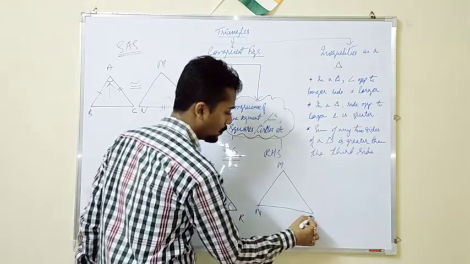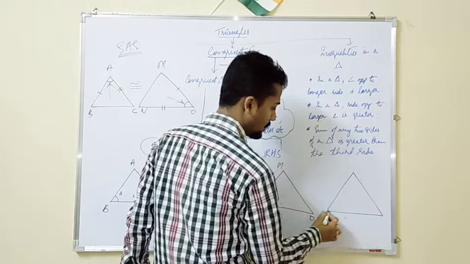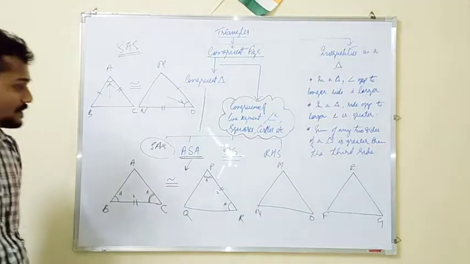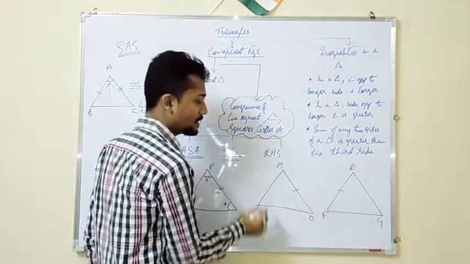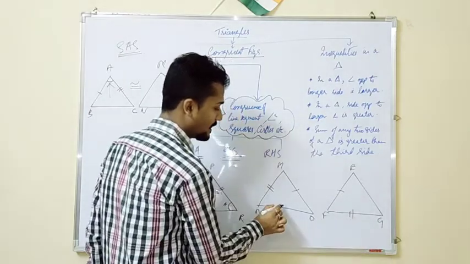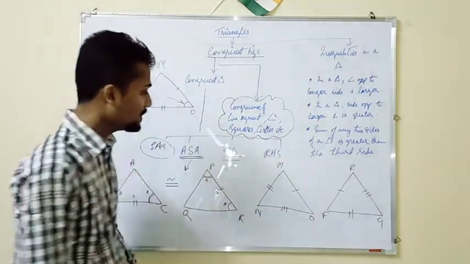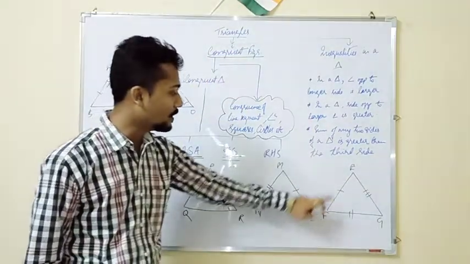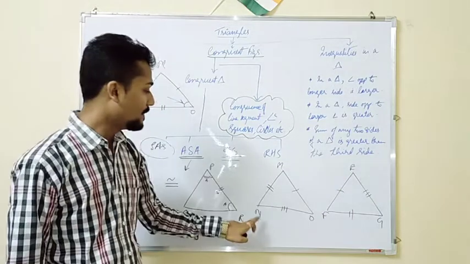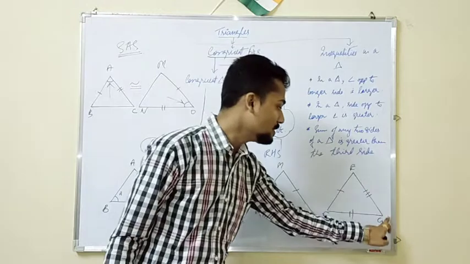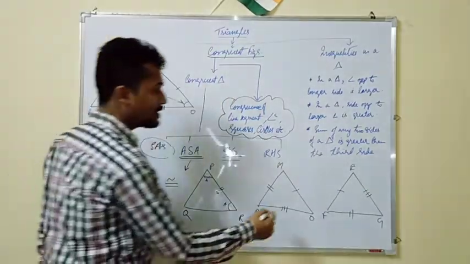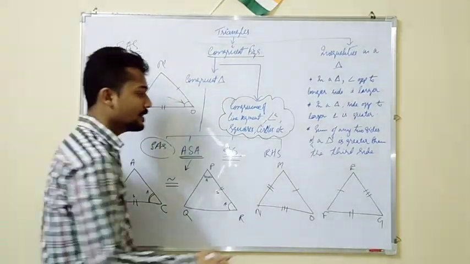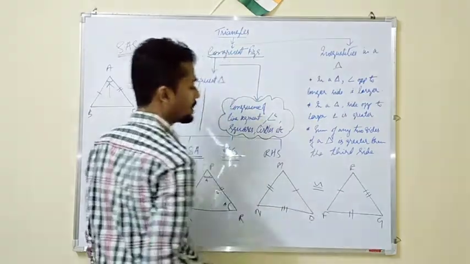MNO, EFG. These are the two triangles MNO and EFG. Now, if this particular side is equal to this particular side, this particular side is equal to this particular side, and this side is equal to this side, that means what we see, MN is equal to FG, then MO is equal to EF, then NO is equal to EG. That means all the three sides of the triangles are equal to each other. Then both the triangles will be congruent to each other.